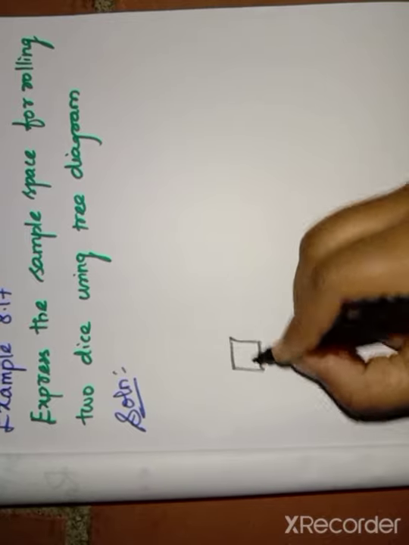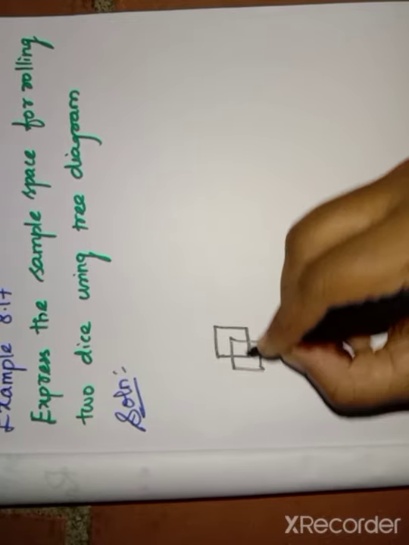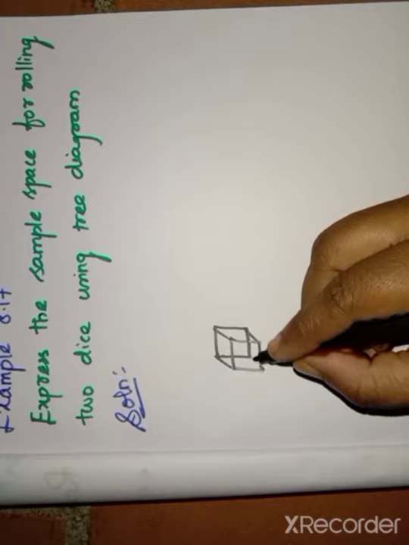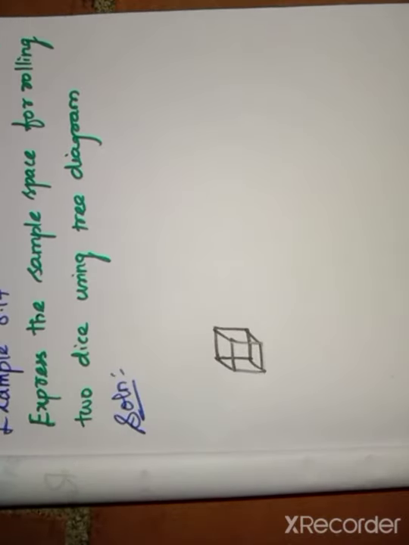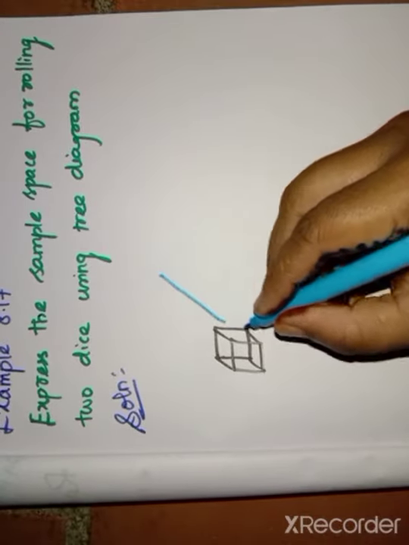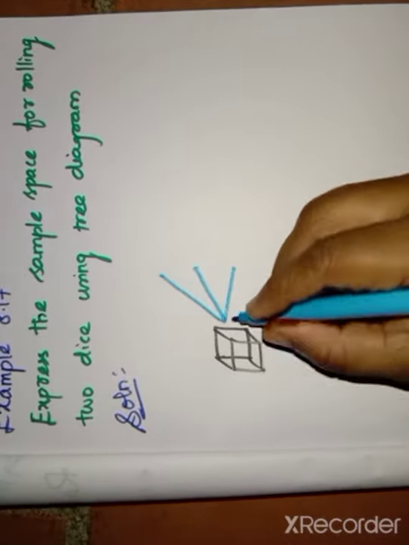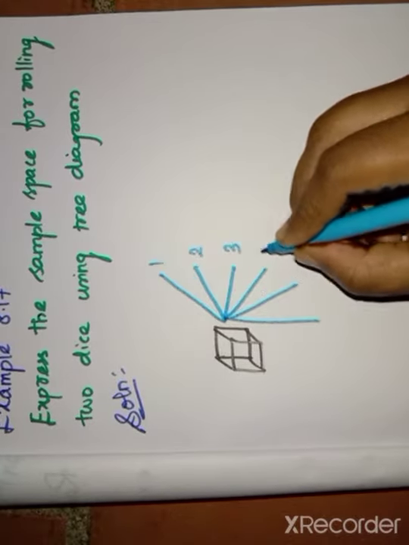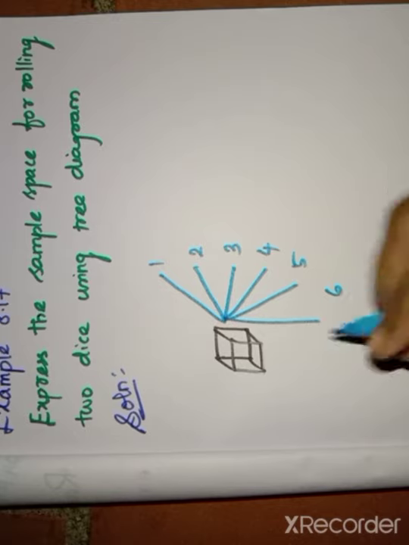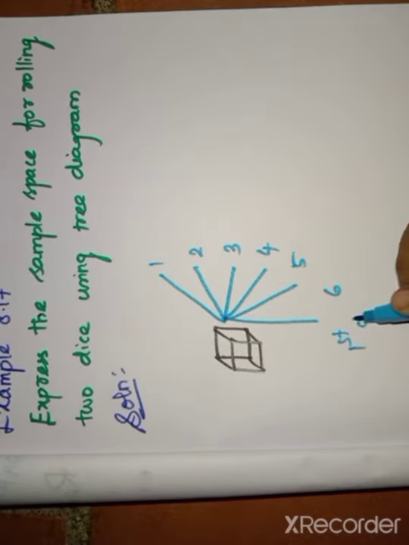Here we have the dice. For these two dice, first we list the possible faces of the first die: 1 2 3 4 5 6. This is the first die.